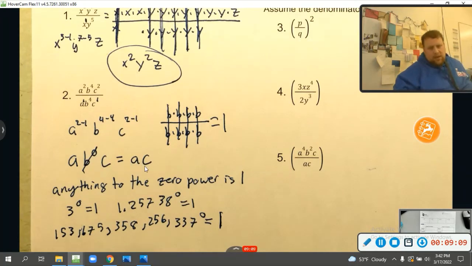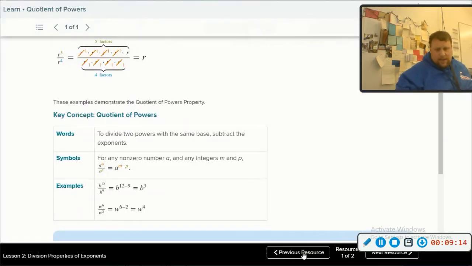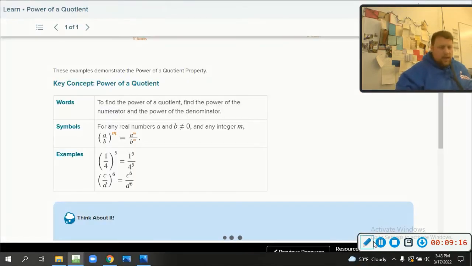Okay, let's go to our next. Pause this again if you need it. We're going to go to our next slide. Now we're talking about the power of a quotient. So we went from the quotient of powers to the power of a quotient. So we have a quotient, which is just A divided by B. That's just a division problem, right? We're going to raise it to the n power, which means we're going to distribute that and just have A to the n over B to the n. Or if we had 1/4 to the 5th power, that'd be 1 to the 5th over 4 to the 5th. C over D to the 6th is just C to the 6th over D to the 6th.